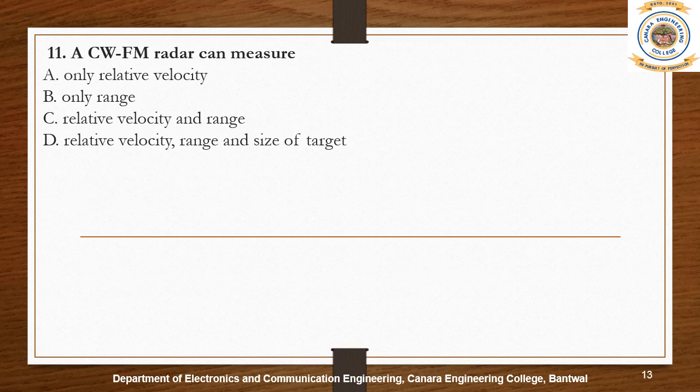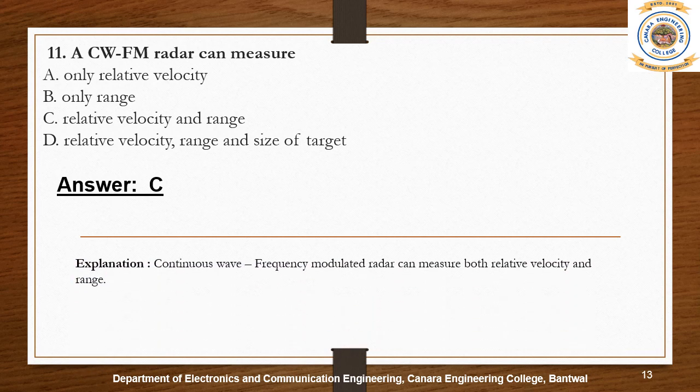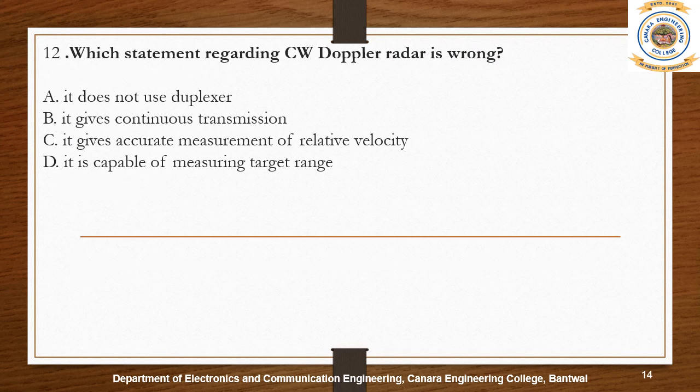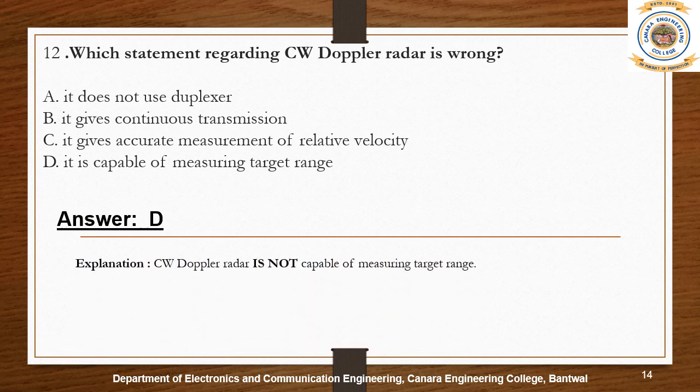Continuous wave frequency modulated radar is a type of radar system where a known stable frequency continuous wave radio energy is transmitted and then received from any reflecting objects. Continuous wave frequency modulated radar can measure both relative velocity and range. Continuous wave Doppler radar is not capable of measuring target range.